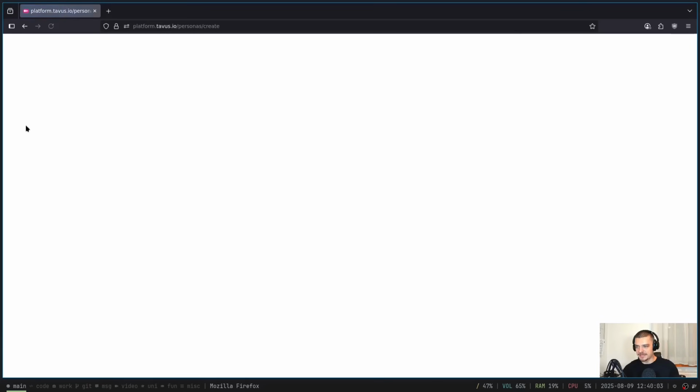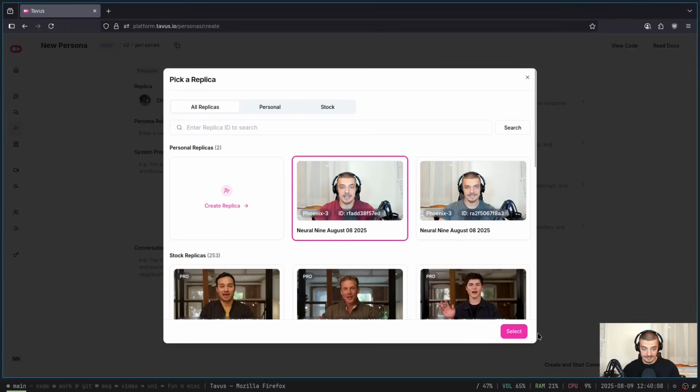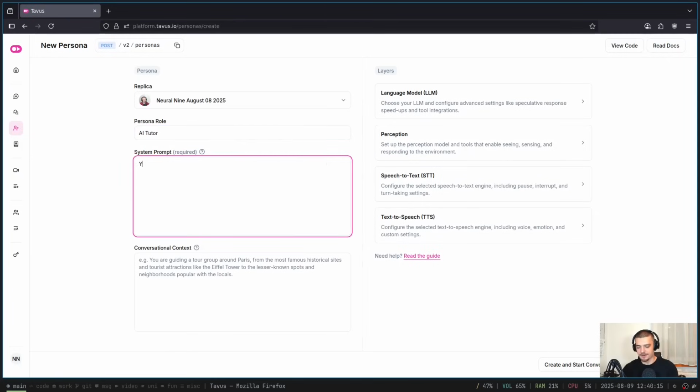And here now we can create a persona based on this replica. So I can click here. I can select the replica and I can give it a name. For example, let's call it AI Tutor. We're going to say now, you are an AI and machine learning tutor. Your job is to explain complex subjects in a simple and understandable way without sacrificing details.